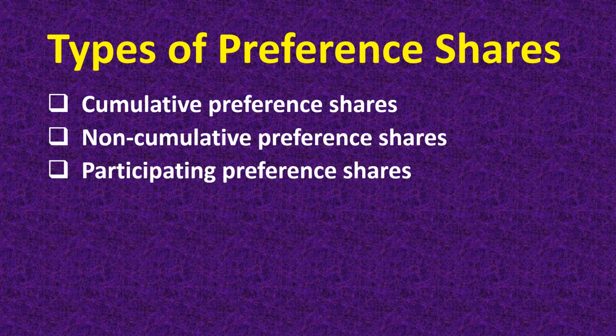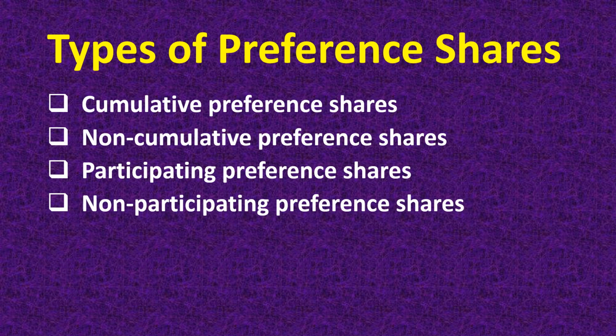Next is participating preference shares. They get a fixed rate of dividend and apart from this, these shareholders have the right to participate in the surplus profit left after paying a reasonable rate of return to the equity shareholders. That is, they get their fixed rate and after that the dividend is paid to the equity shareholders. And after that, if profit is still remaining, they can participate in that surplus profit, or they have the right to that surplus profit.